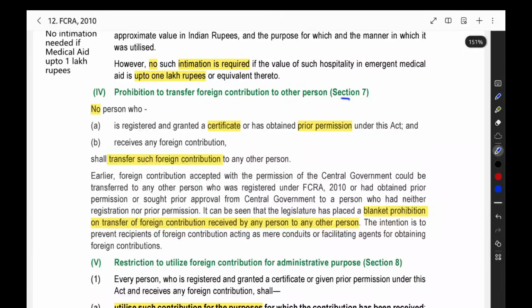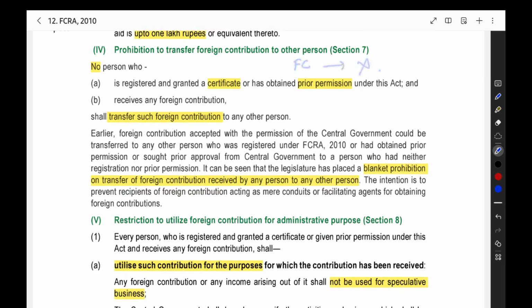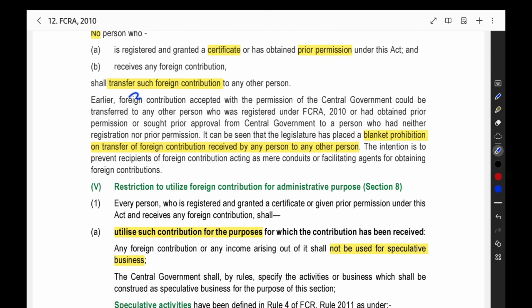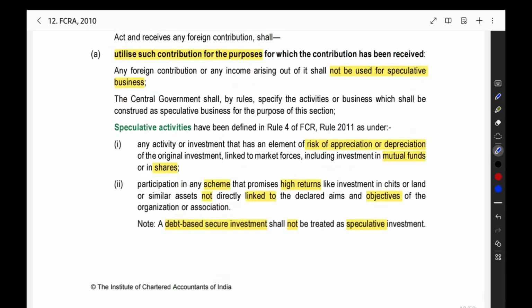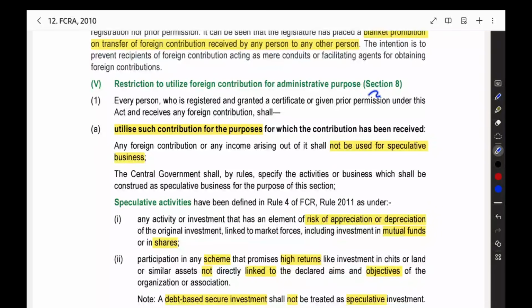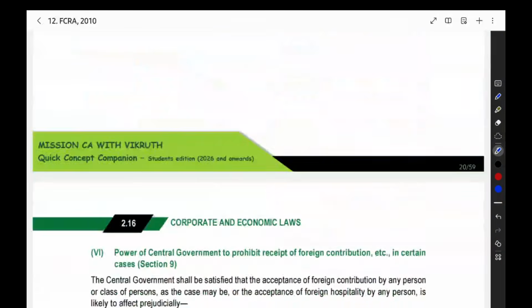Then the next section is section number 7. We already saw that any person who is receiving foreign contribution cannot transfer it to any other person. If you are having a certificate or prior permission, you are receiving the foreign contribution, you cannot transfer such contribution. No person shall transfer the foreign contribution. Then the next section is section number 8, which is related to the administrative expense. This we can see later.